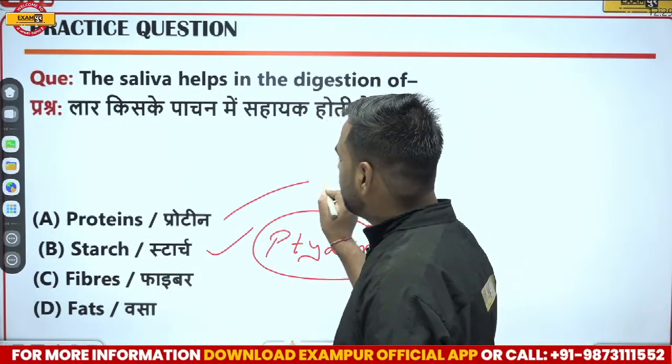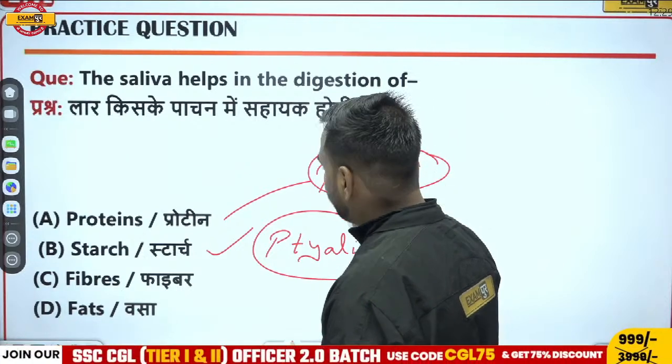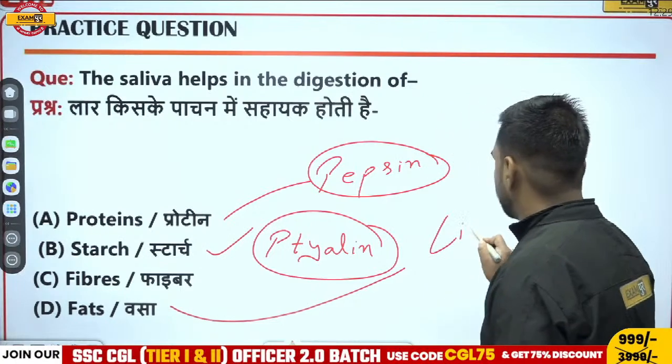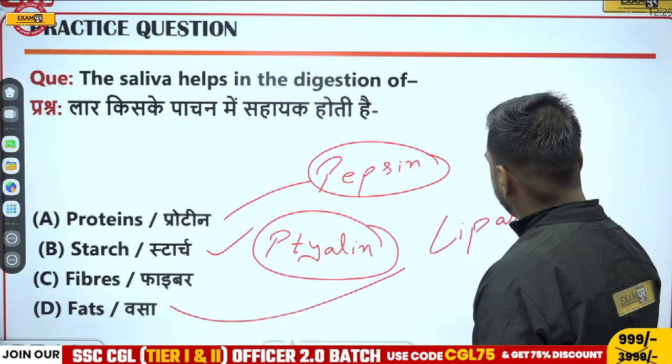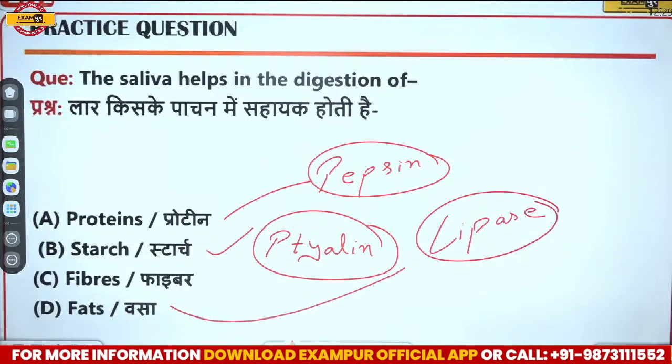If I talk about protein, we have pepsin. If I talk about fat, we have lipase. So these are three different enzymes which are actually helping in their digestion. Great. Let's have a look at the next question.